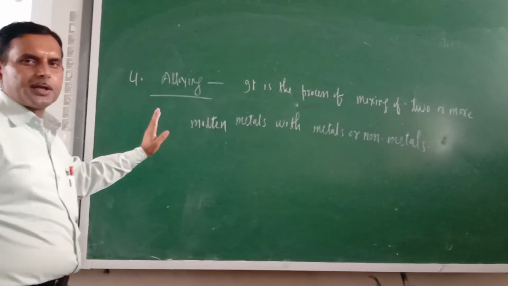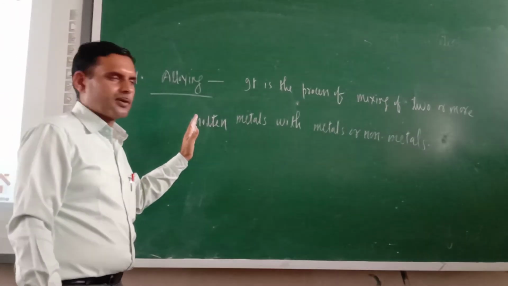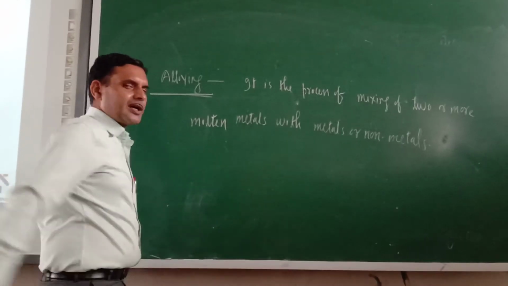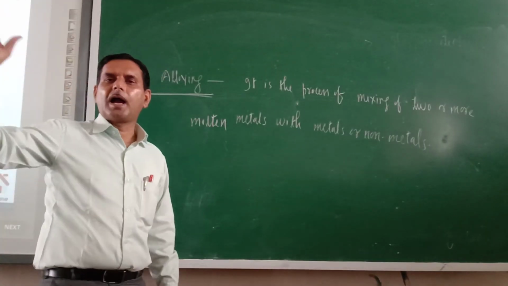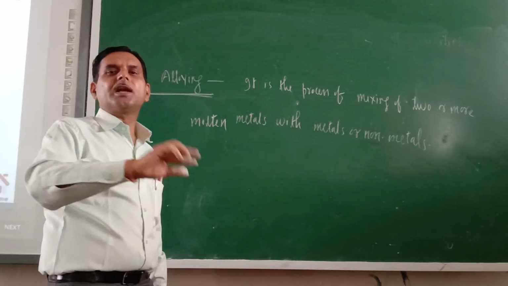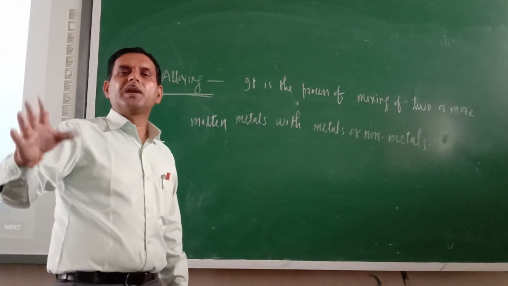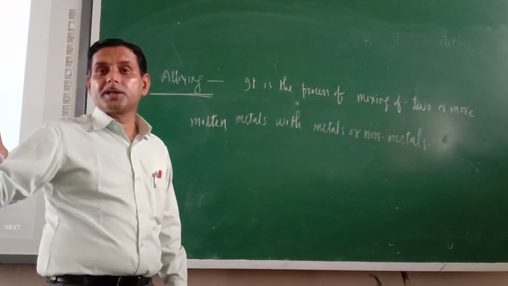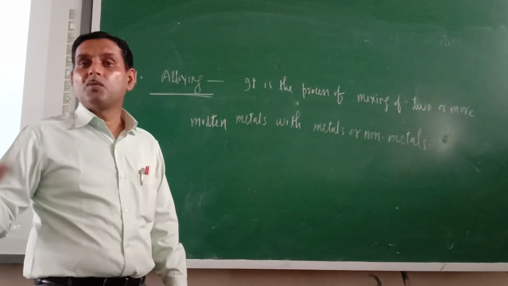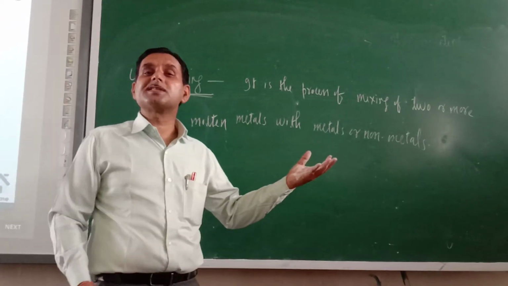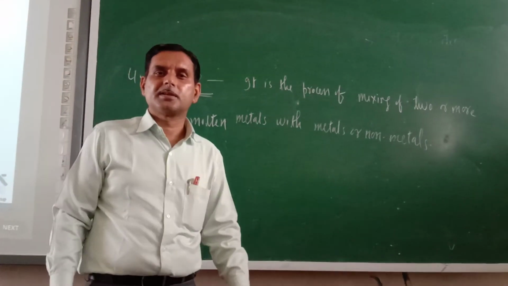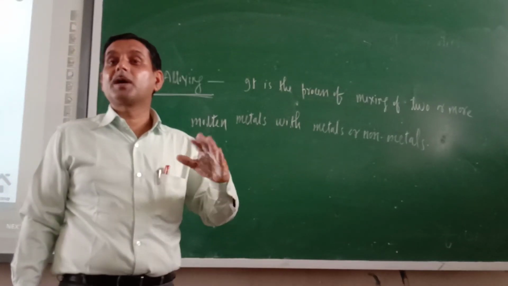Dear cadets, there is a fourth method also for the prevention of rusting, that is known as alloying. What is alloying? Just see. At home you might have heard two words: steel and stainless steel. Similarly, in school, the benches in which you are sitting and writing are made up of stainless steel. They are stainless steel benches. What is stainless steel? It is nothing but an alloy.